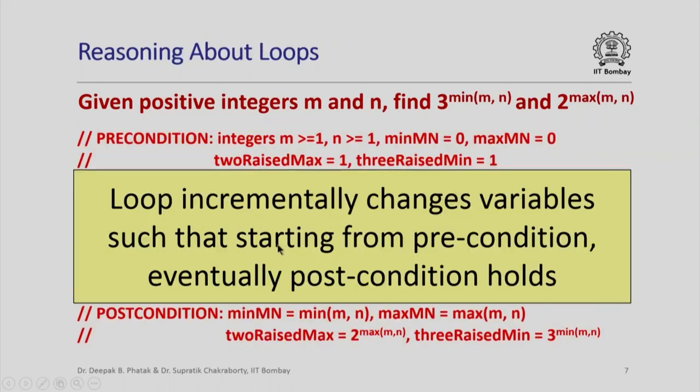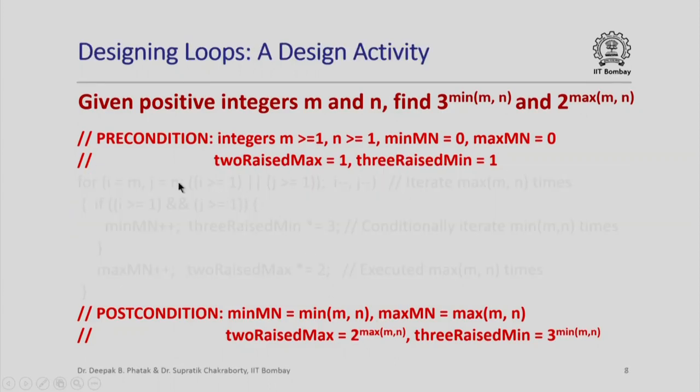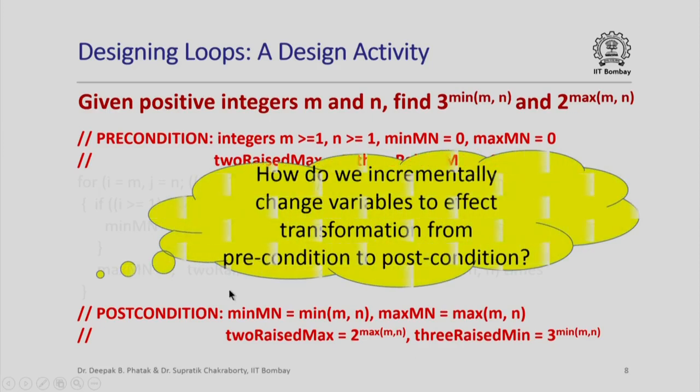The loop that we saw in between, what it is really doing is incrementally changing values of variables such that starting from the precondition before the loop is entered, I finally end up in values of variables that satisfy the post condition. Now, one can say that suppose I did not give you this loop, I just gave you the precondition and the post condition, and I said that design a loop which would allow us to go from the precondition to the post condition.